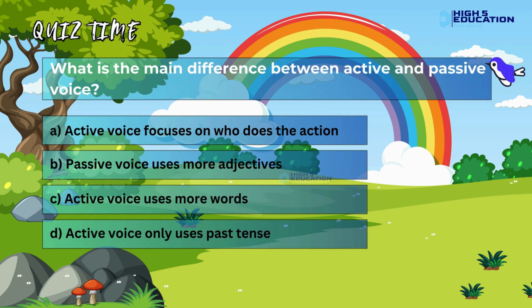What is the main difference between active and passive voice? A. Active voice focuses on who does the action. B. Passive voice uses more adjectives. C. Active voice uses more words. D. Active voice only uses past tense.